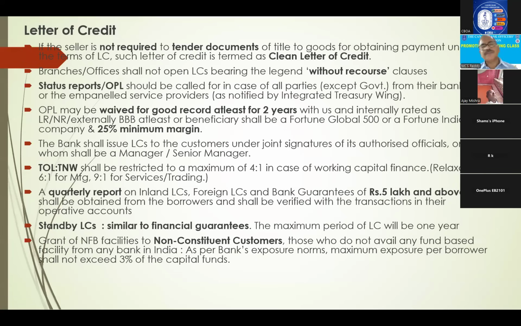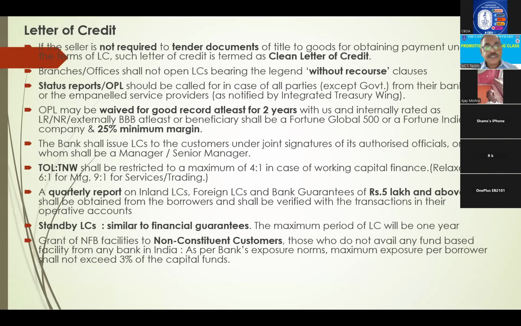Standby LCs, several times this question has come in exam. Standby LCs are similar to guarantees. Normally LCs should accompany the document of title to goods, and on the due date, we will be paying the amount to the party. If the party's balance is not there, it will be devolved. We will debit the loan account and pay to the LC party who has sent these documents.